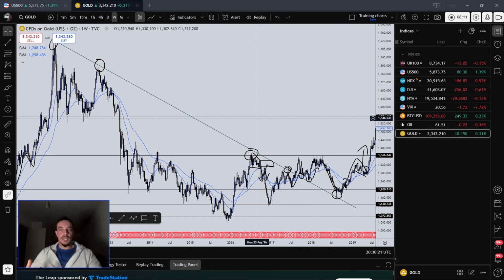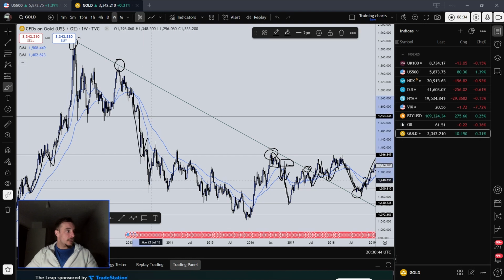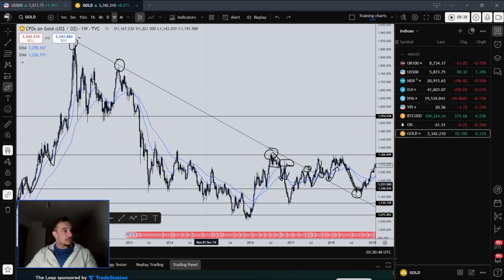So we have dynamic and static, where static are levels on the horizontal, and dynamic are basically any kind of levels that are not horizontal. We have volatile and non-volatile markets, where volatility is when the market is moving inconsistently, with the price moving very quickly without really anything to respect.